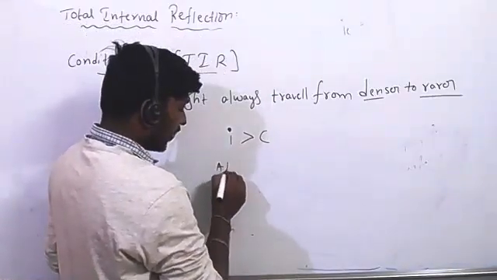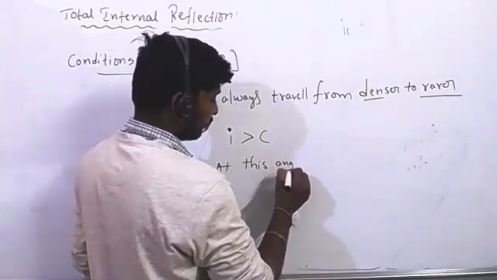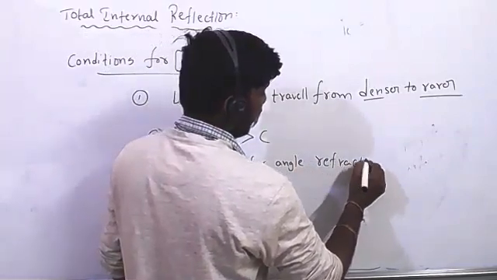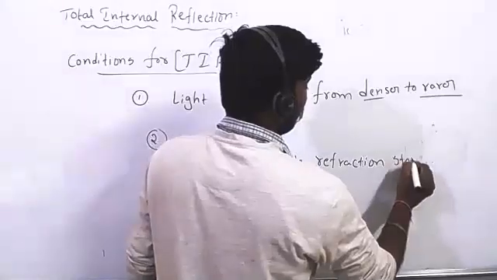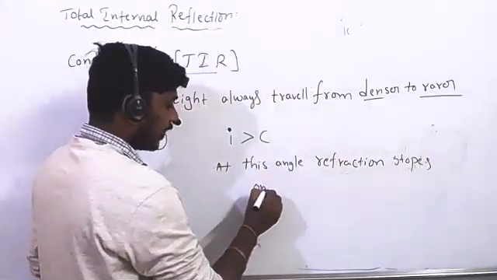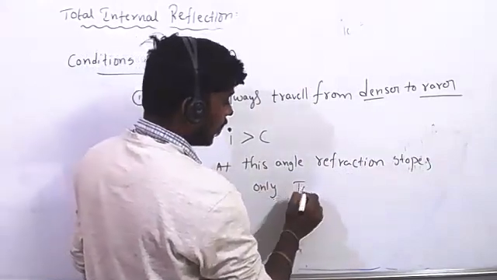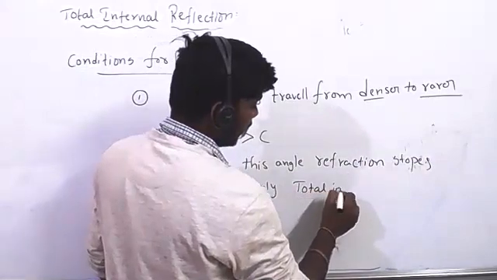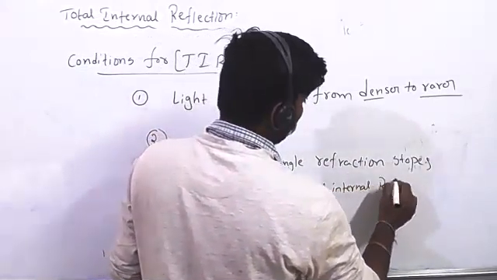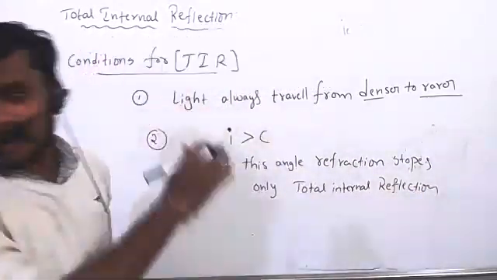At this angle, refraction stops. Only reflection happens, and only total internal reflection will happen.